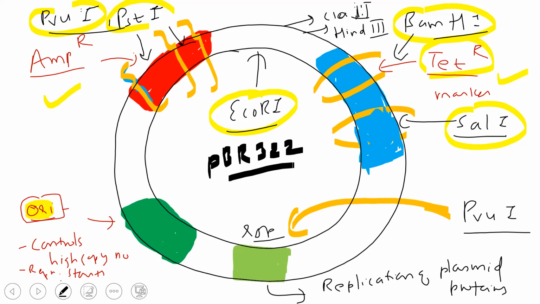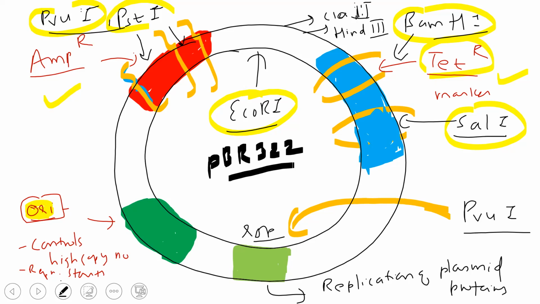Yes, sir. So you have to use the same restriction enzyme to cut the plasmid as well as your desired DNA source, or from where you are isolating it. So basically for the vector and your desired DNA, you use the same restriction enzyme. Why? Because it has the same recognition sequence. A restriction enzyme has a specific recognition site and sequence, so that's why you use the same.